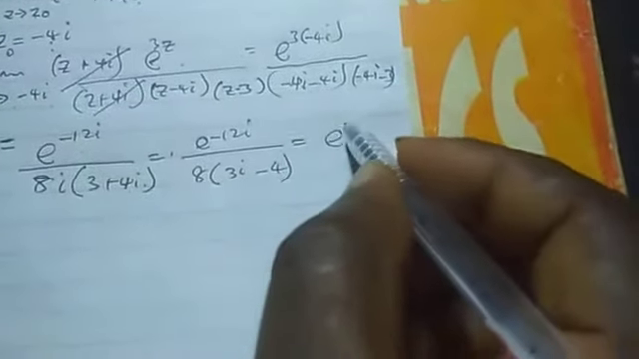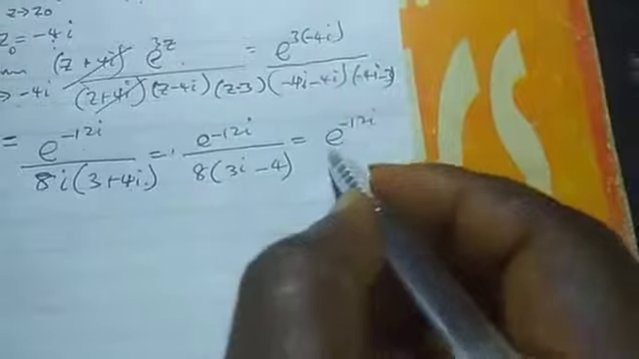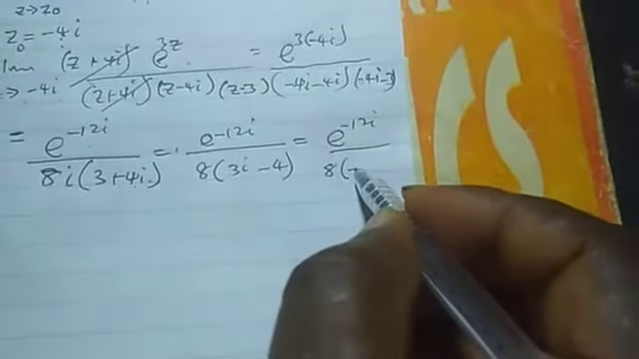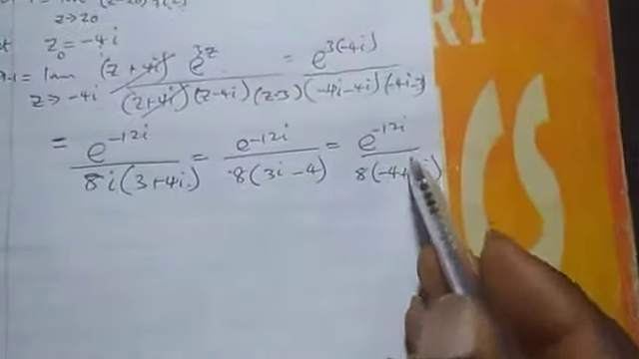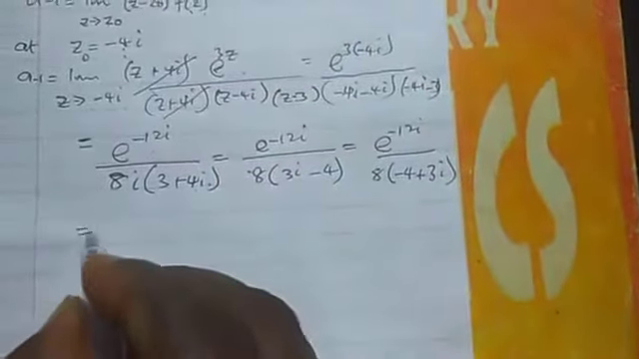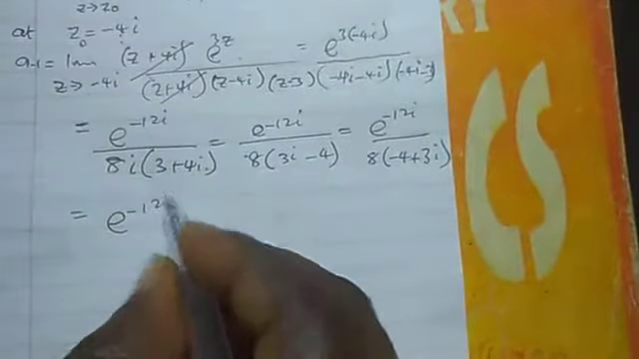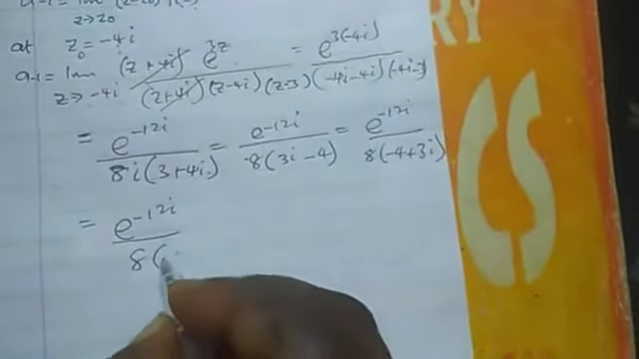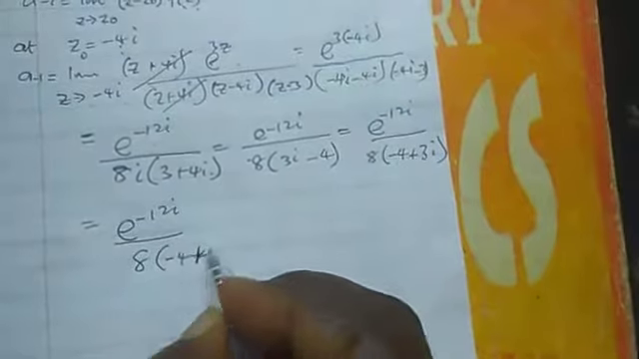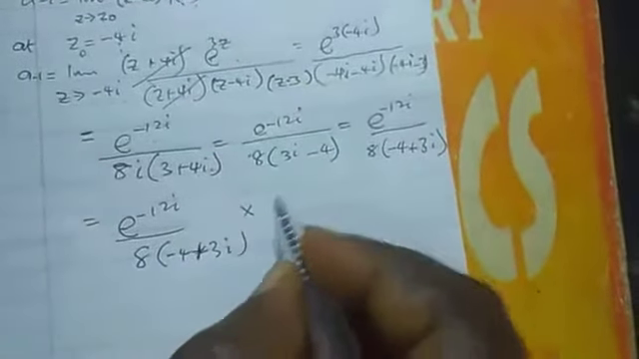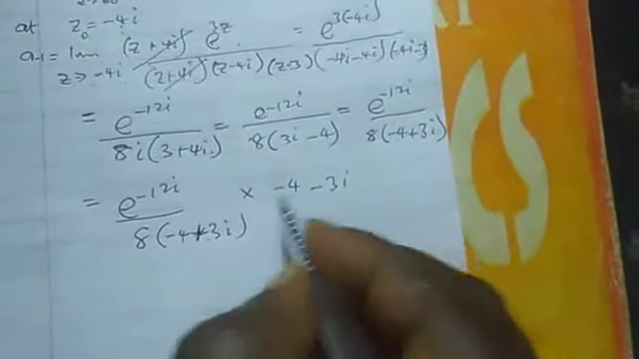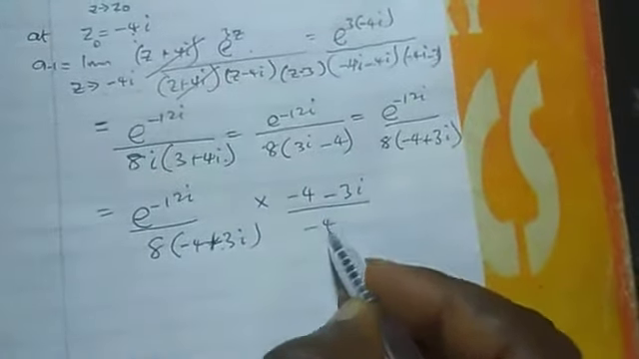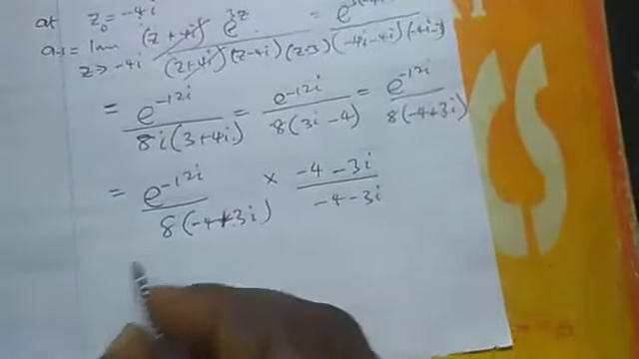Which we are going to have minus 12i over 8 into minus 4 plus 3i. So, what do we do now? We rationalize. This is minus 12i. The simplification is left to you. Plus 3i. This is times minus 4. If you rationalize, that will be minus 4 minus 3i over minus 4 minus 3i.